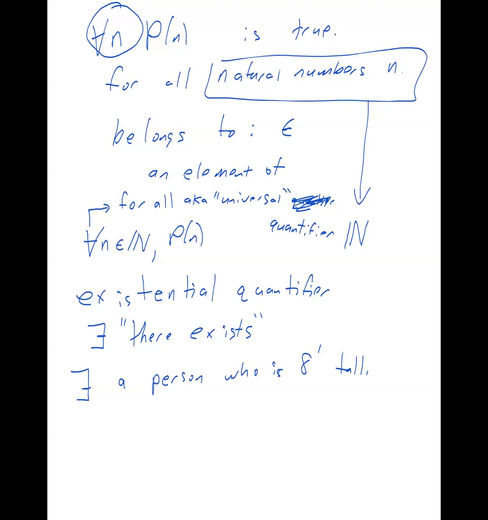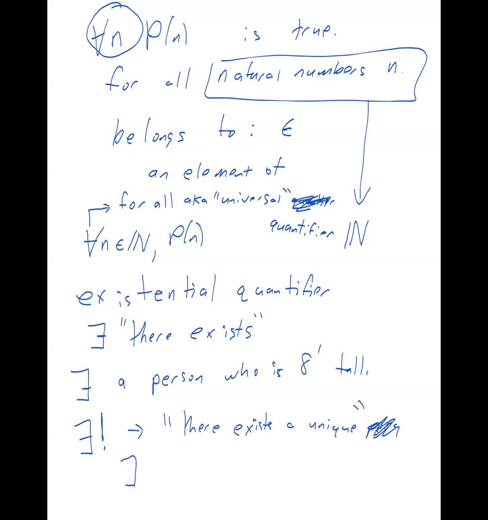Now let me ask you a question about this. There exists a person who's 8 feet tall. What if I put an exclamation point after it though? Okay, so that does typically mean not. It does typically mean not. But in this case, this means there exists a unique person. Well, not person, just there exists a unique thing.